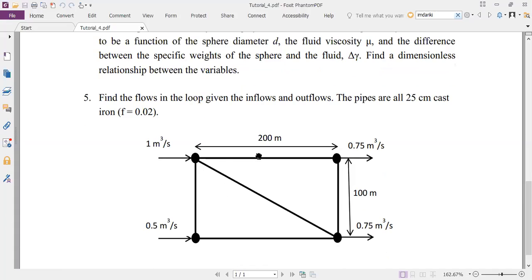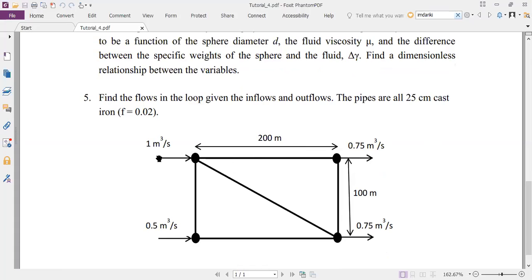I know the inflow at A, the outflow at B, the outflow at C, and the inflow at D. So you know the inflows and outflows at these junctions. Then what you do is you first guess what the flow rates in the different pipes and their flow directions will be, right? So you'll make a guess.